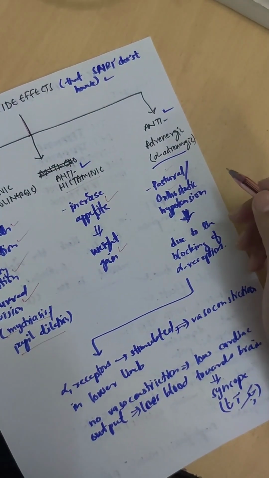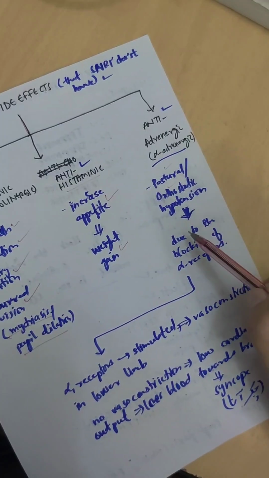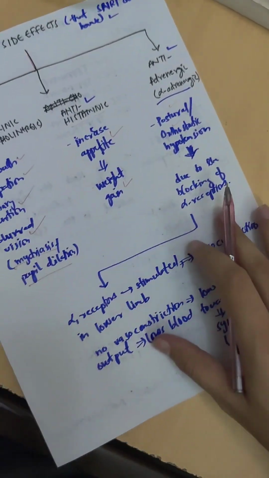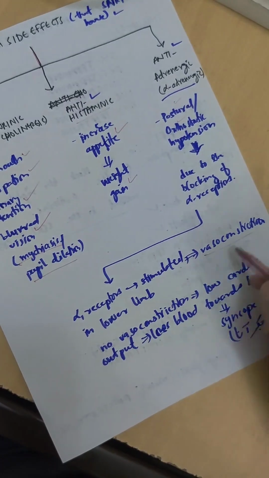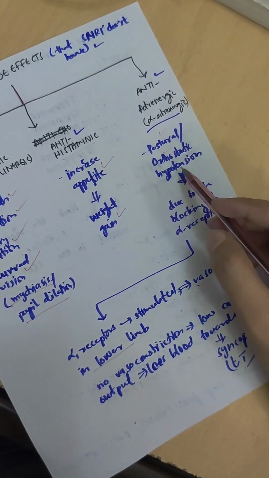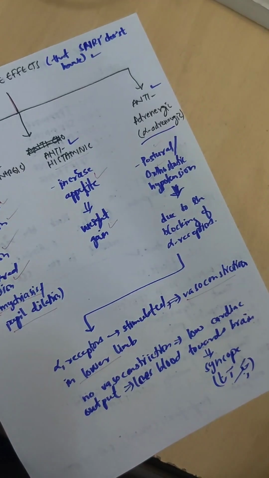What does it mean? When the alpha 1 adrenergic receptors are stimulated, they cause vasoconstriction in the lower limb. Postural or orthostatic hypotension is a condition in which there is a decrease in blood pressure when we change our position from lying to standing.